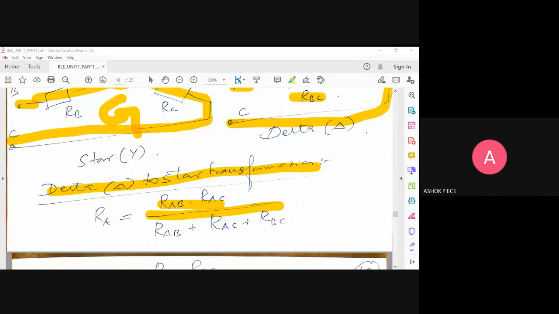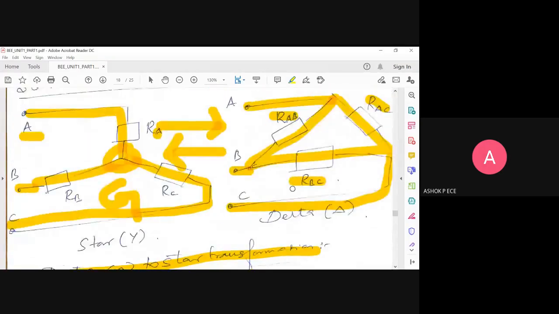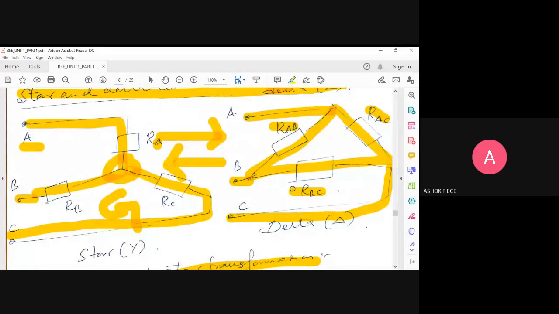Is this clear? Can somebody say the next one, RB? Kaviyarasu, are you there? Yes, sir. Can you say for RB? What is the value for RB? Seeing the diagram.